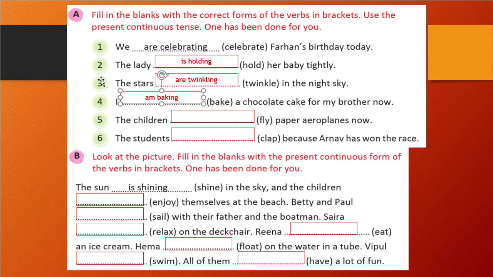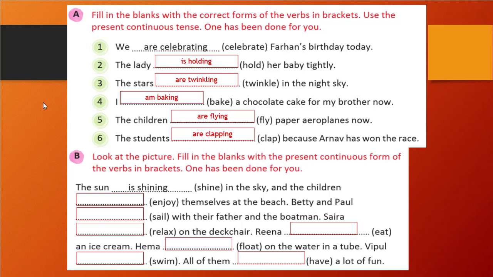That is the answer. You see the fifth one. The children, blank, fly paper aeroplanes now. So the children, that is a plural. So the children are flying paper aeroplanes now. So are, and the word fly with ing. So are flying. The students, that is also plural, that is written with S. So are will come. Clap will become clapping. So we will write double P, clapping, because the students are clapping as Ria has won the race. Right? So this way we have created the answers which are in the correct form.